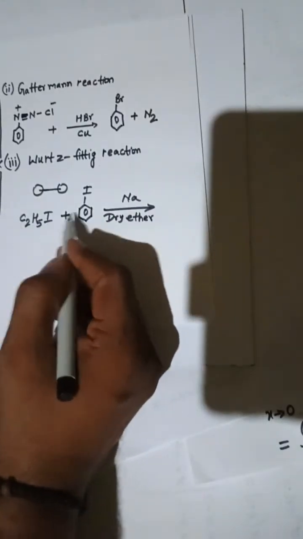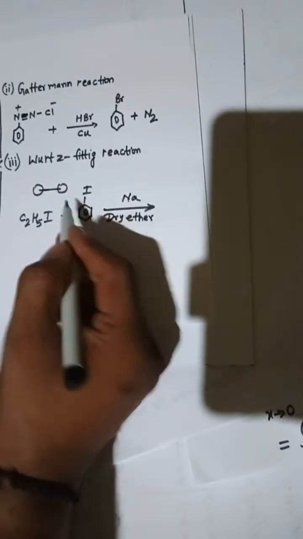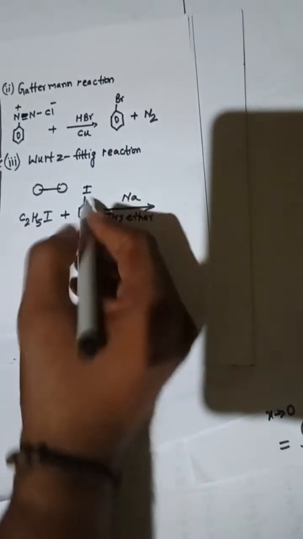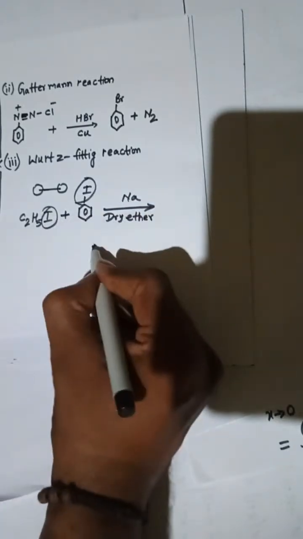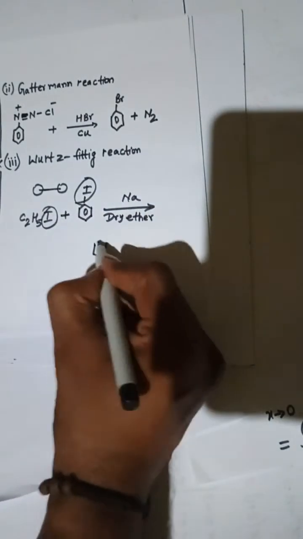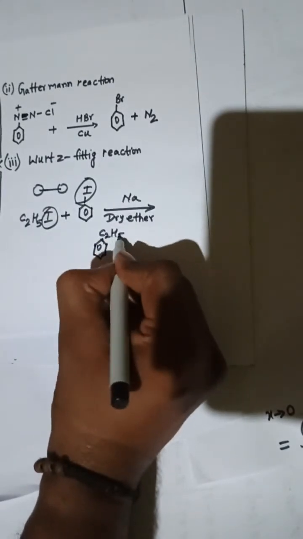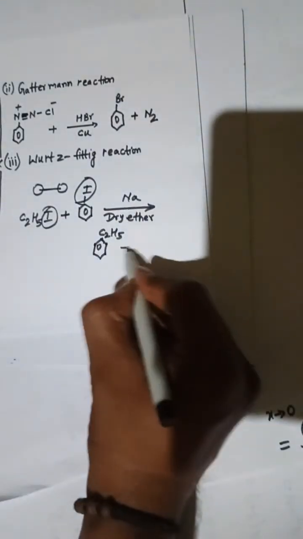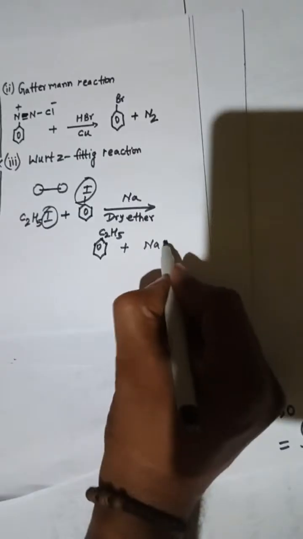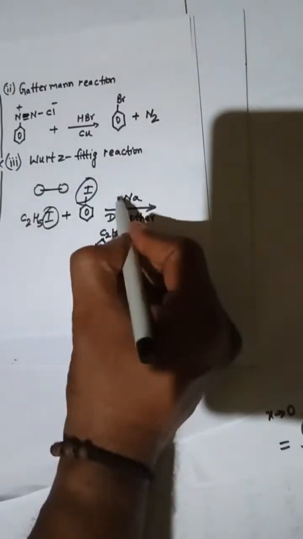ethylbenzene. This iodine will come out, and this molecule and this molecule will move and we have coupling in this way, C2H5, and we have sodium iodide, two sodium iodide.